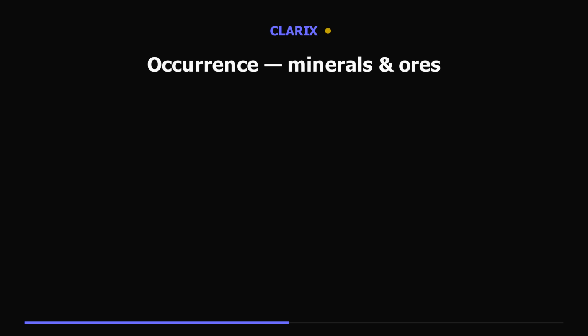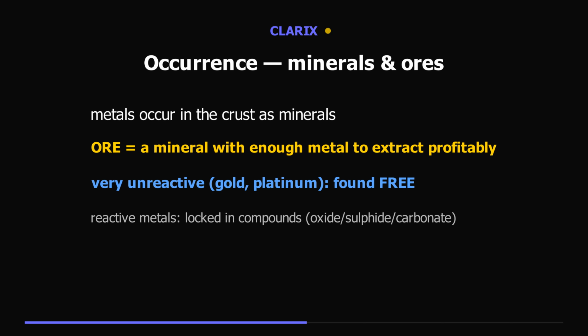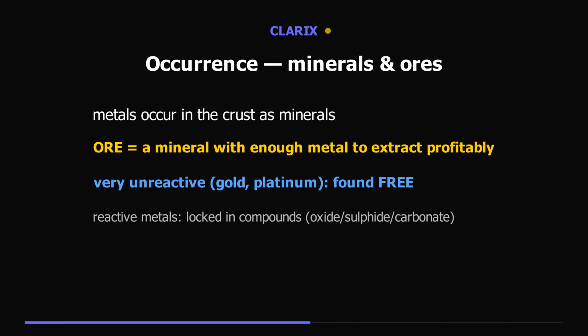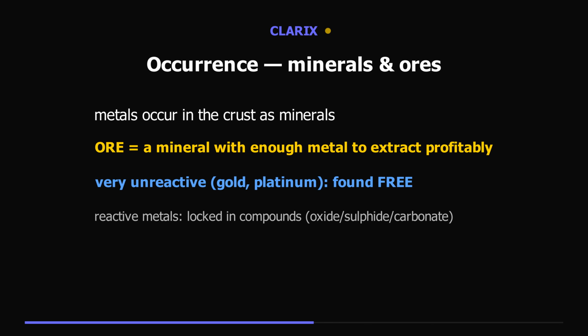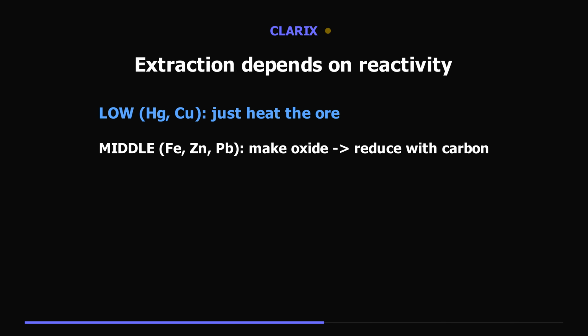Where do metals come from? From the Earth's crust, as minerals. A mineral that contains enough metal to extract profitably is called an ore. Very unreactive metals like gold and platinum are found free, as the metal itself. Reactive metals are always locked up in compounds as oxides, sulfides, or carbonates. How we extract a metal depends on its reactivity.